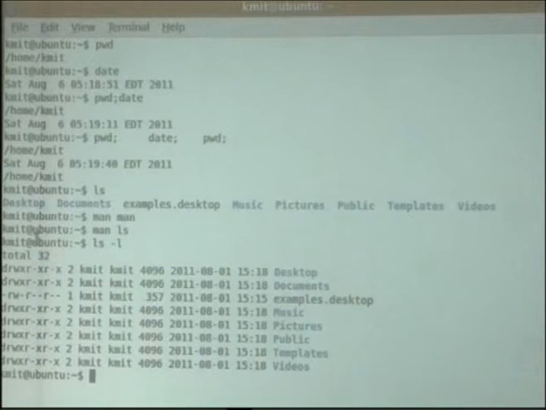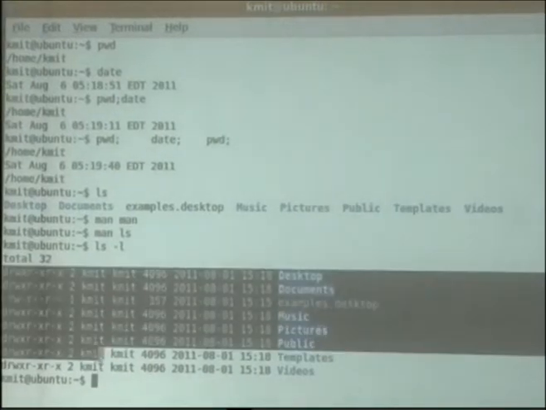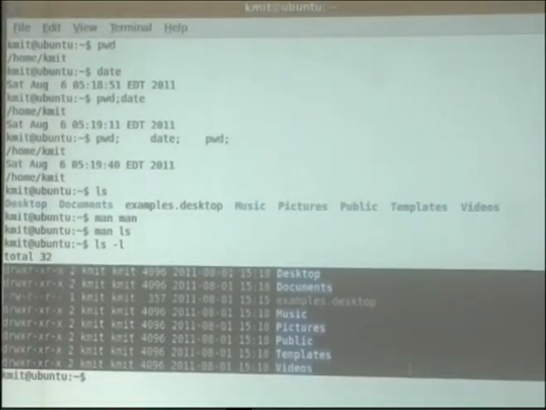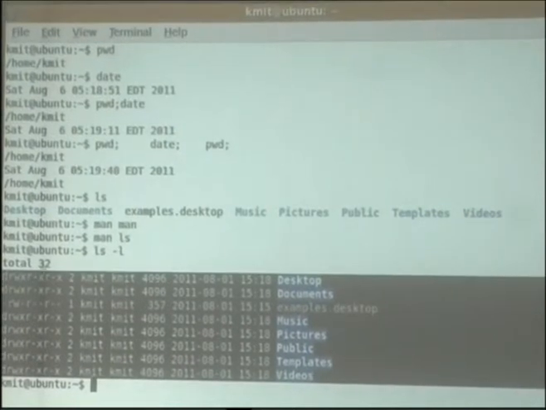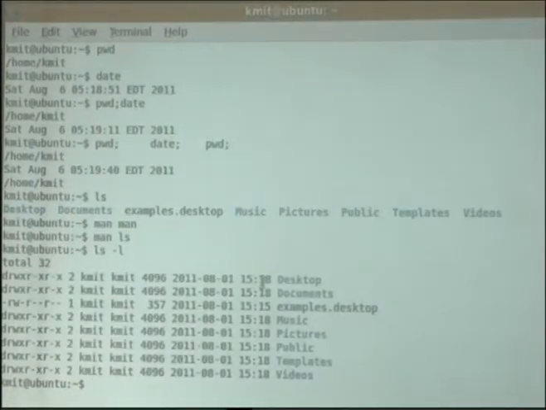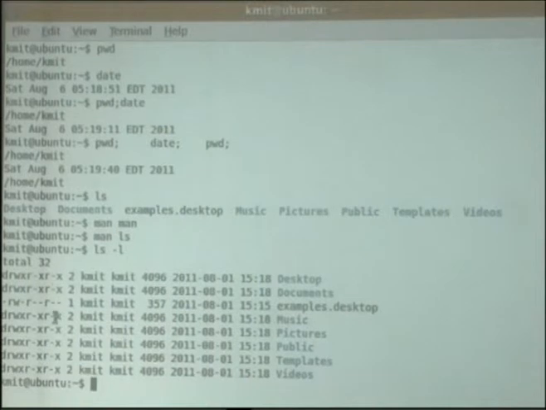Now you might be observing that while displaying the contents of the directory, it is showing you the file name, at what time it has been created, the size, and the different permissions given. We'll talk about permissions in other subsequent sessions, and also in which directory it is and who is the owner.